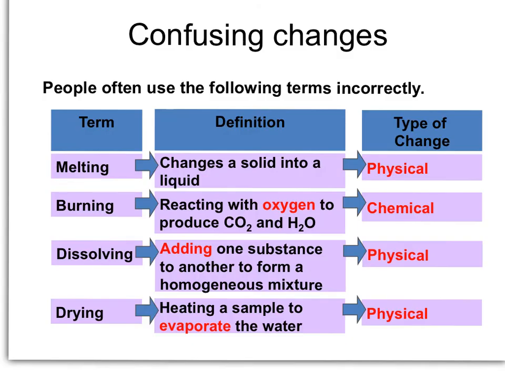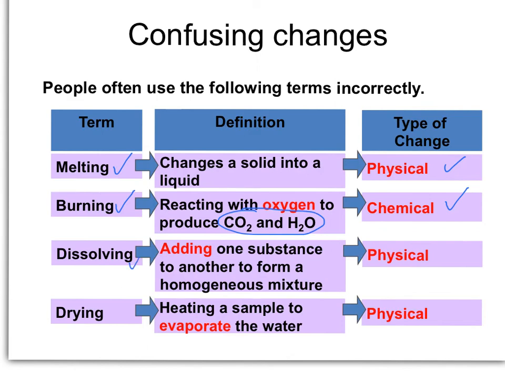Here are 4 terms that are sometimes classified incorrectly. The first one is melting. Remember, that's just a change of state from solid to liquid. The identity of the substance stays the same, so that is physical. We've got burning. That would be when a substance is reacting with oxygen. It will produce carbon dioxide and water, completely different substances, so it would be chemical.